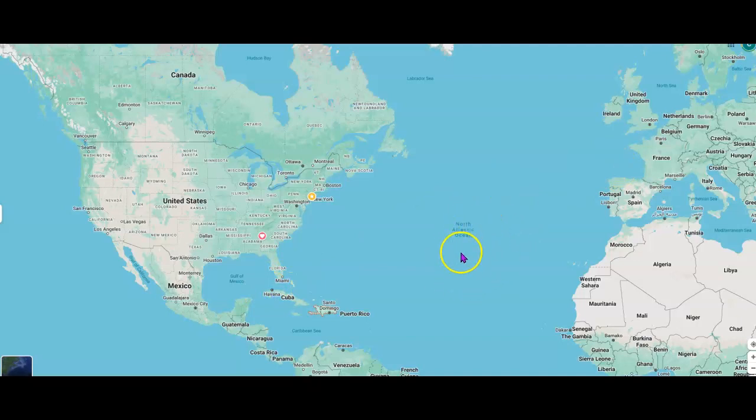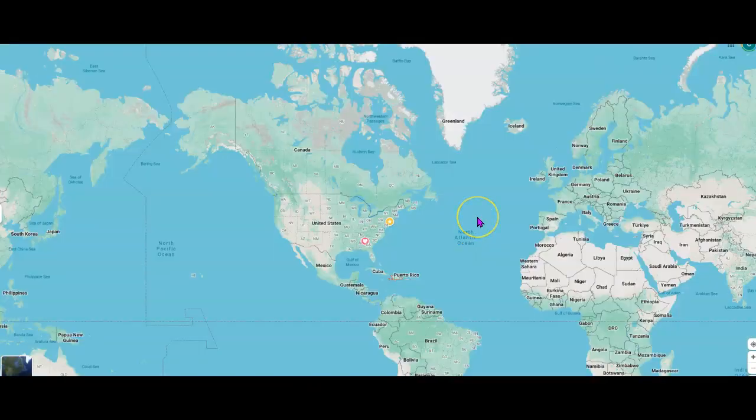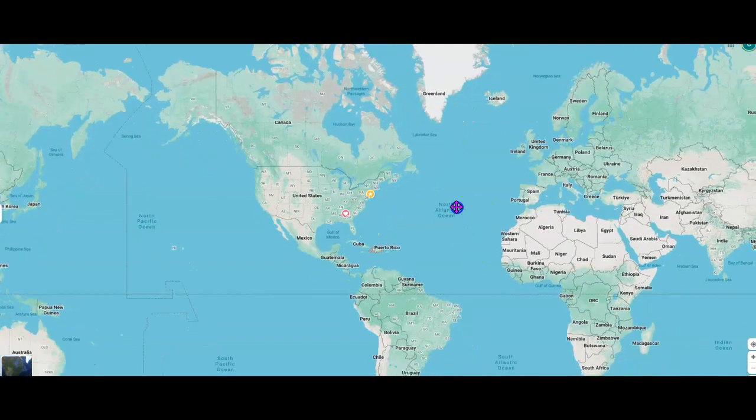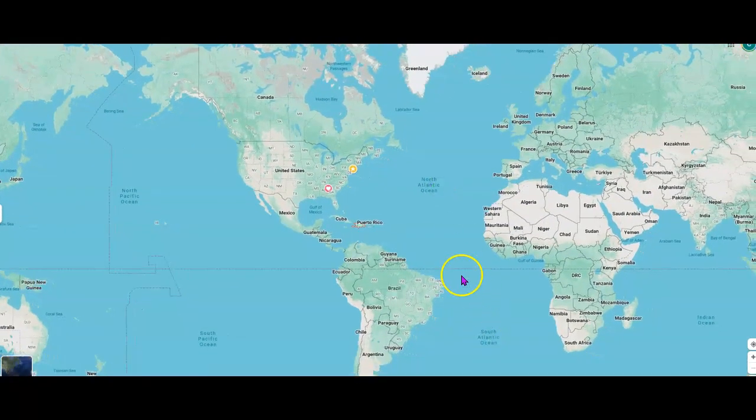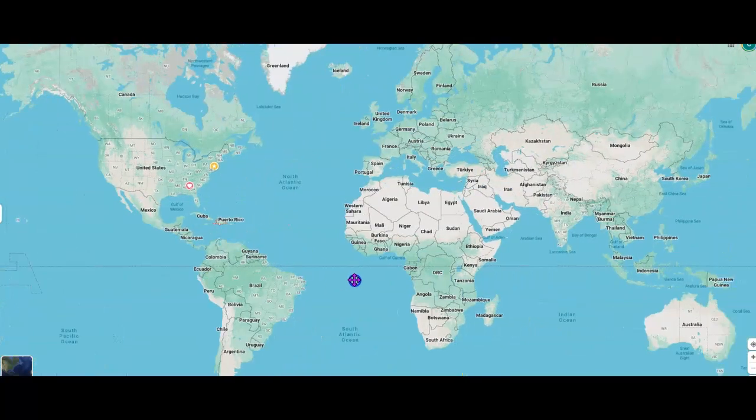Atlantic Ocean. Now they say North Atlantic because if we zoom out, we see that there's a section here, South Atlantic, North Atlantic. All of this is the Atlantic, but it is divided or so named. This section is so named because it's above the equator as compared with the section that is below the equator. So all of this would be the Atlantic Ocean.